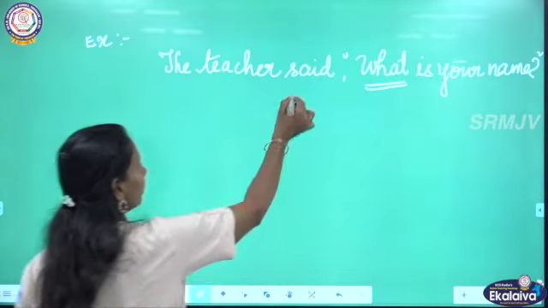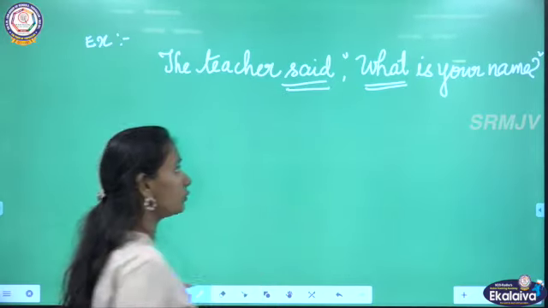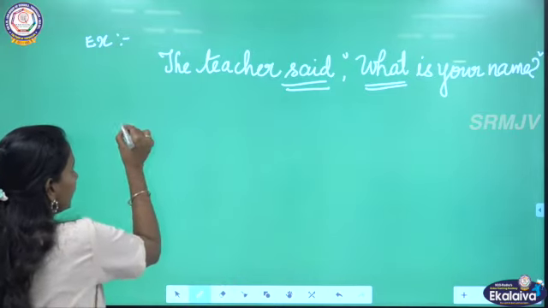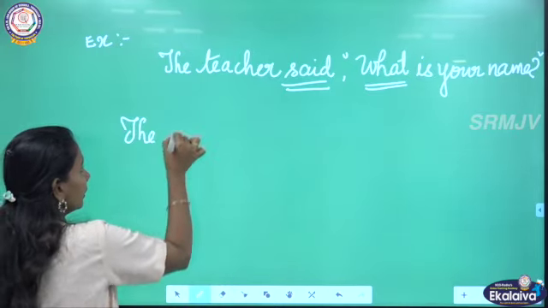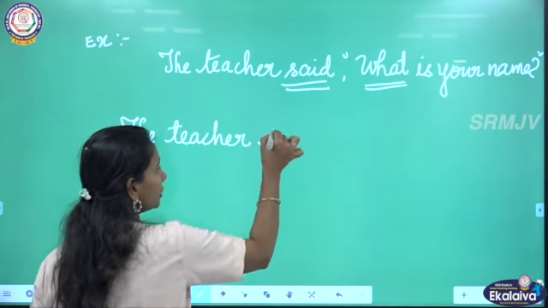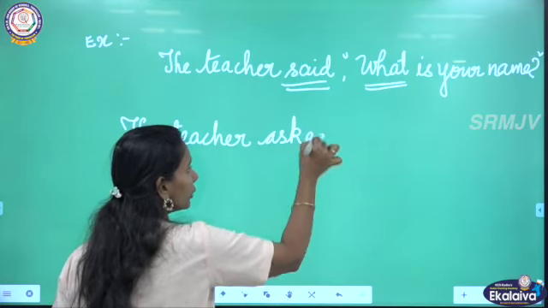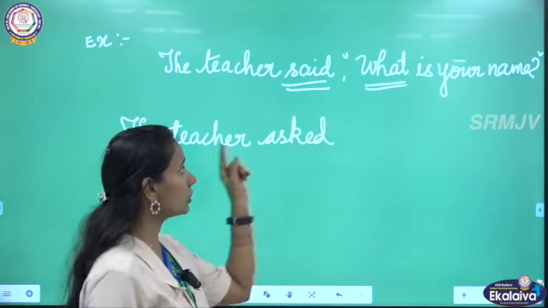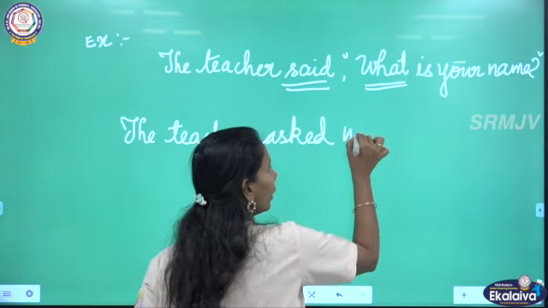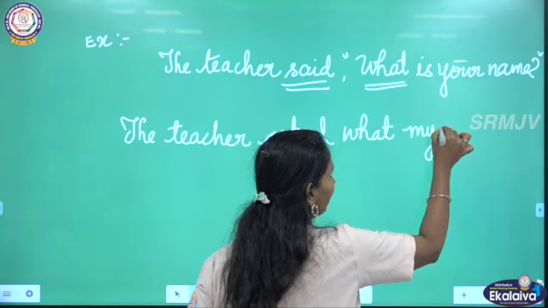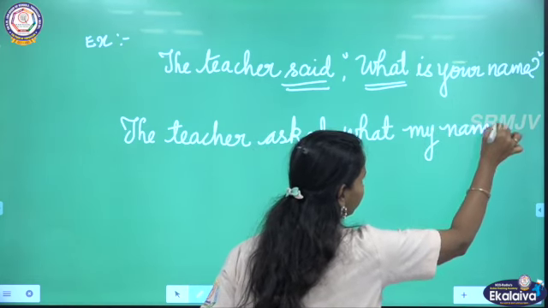The reporting verb is said, so you can change it to asked, because she is asking a question. The teacher asked what my name was.